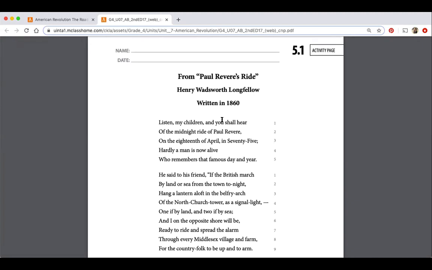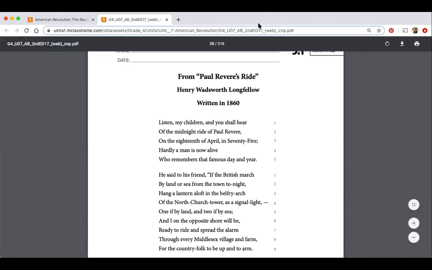Now, as you go along with your pencil, I'm going to show you with my digital pencil here. I'm waiting for my pencil to pop up, and guess what? It's not. There we go. All right, so with your pencil, you're going to look at each stanza. Each stanza, as we know, is like a paragraph, but it's different because it doesn't have the same punctuation as a paragraph would have, and it's really just a group of lines that's represented in poetry.